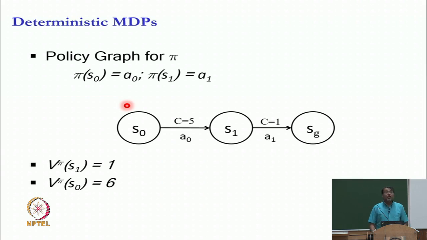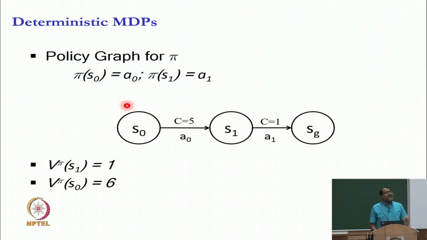What is V pi of goal? 0. How much cost do I have to pay to reach the goal? Nothing, I am already in goal. What is V pi of S1? 1, because I pay cost 1 and reach the goal. What is V pi of S0? I pay cost 6 and reach the goal. This is a deterministic MDP. This is exactly how I can back up the values in any kind of a search algorithm. In fact, this is a path, I am giving you a path.